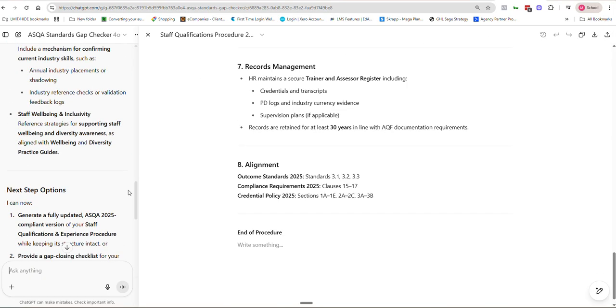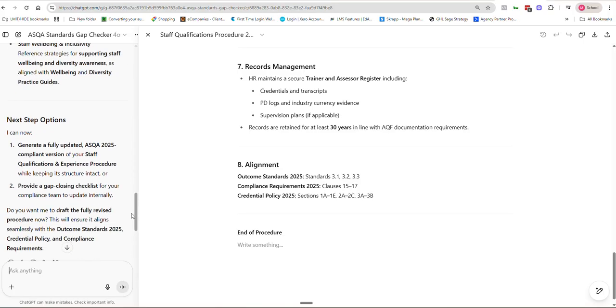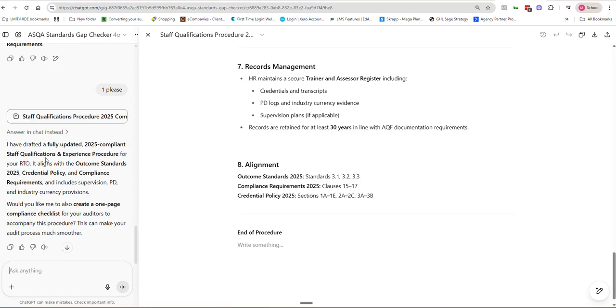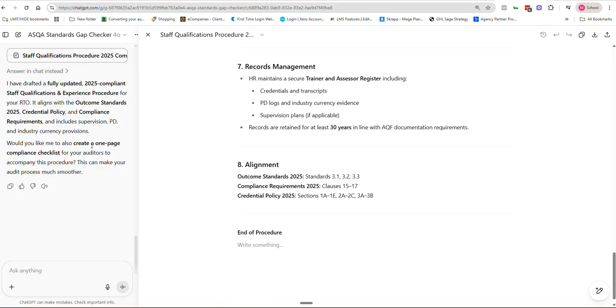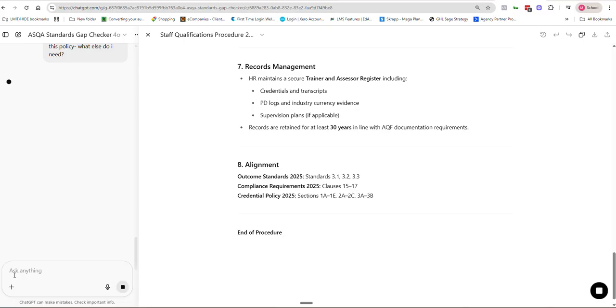And then if we go down to the chat on the left, it's moved our chat over to the left now because the main document's in the middle. It's saying, what would you like next? Would you like me to give you a 1-page compliance checklist for your auditors? No, but I would like any supporting documents for this policy. What else do I need? Like there might be a trainer skills matrix or something. Let's see what it comes up with.